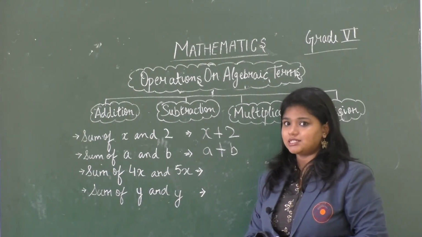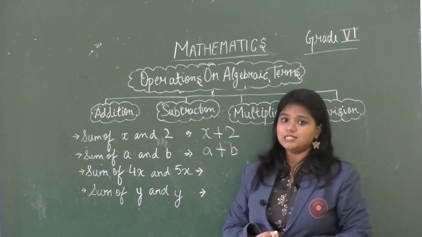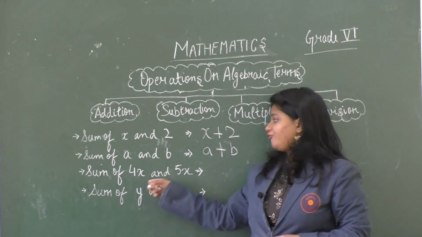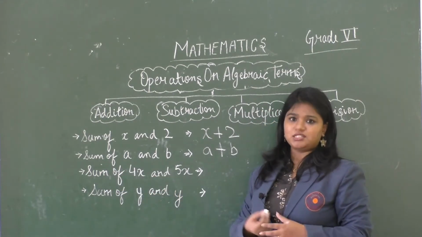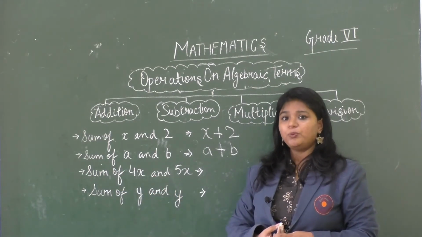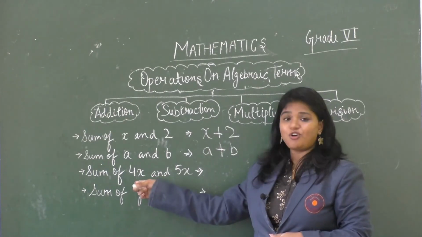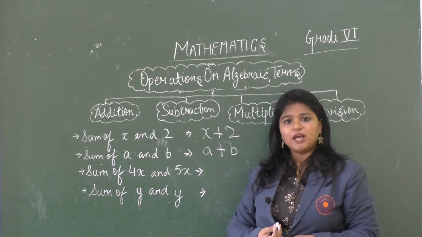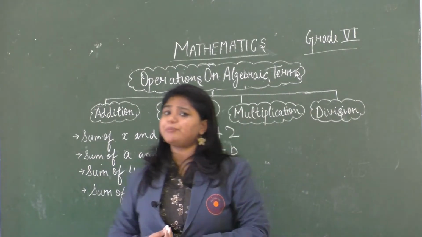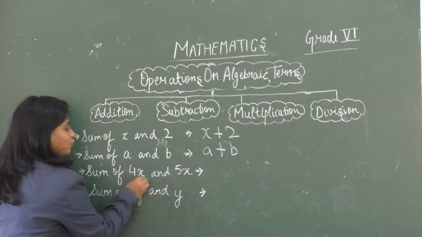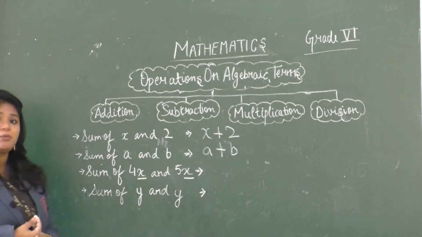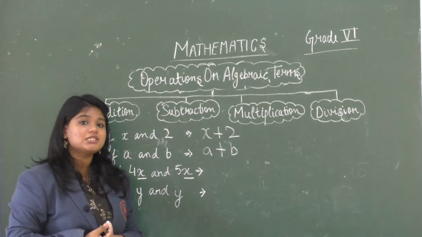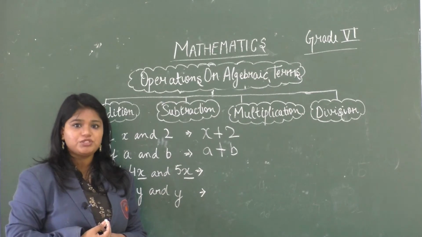Now taking the third example, it is given as find the sum of 4x and 5x. Here we have a combination of a constant and a variable. But in this example, we can see that the variables are the same, only the constants are different. How will we do this?